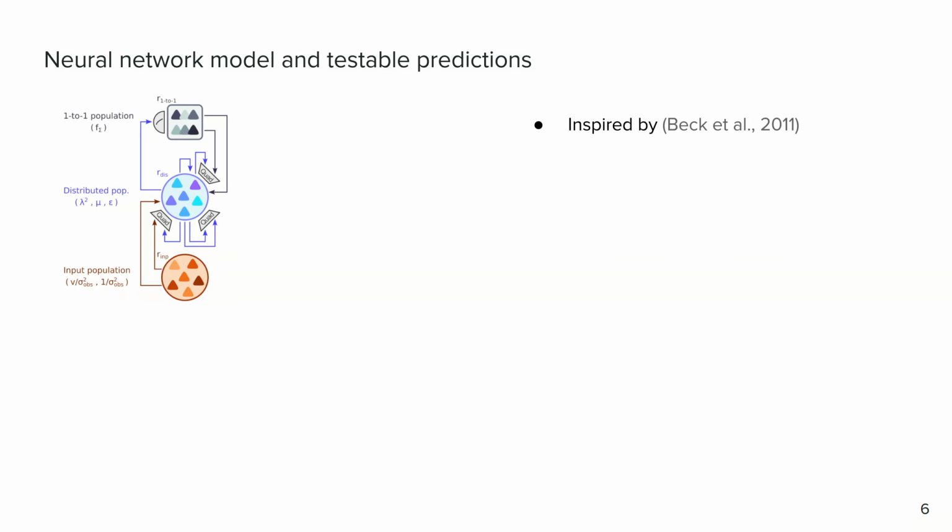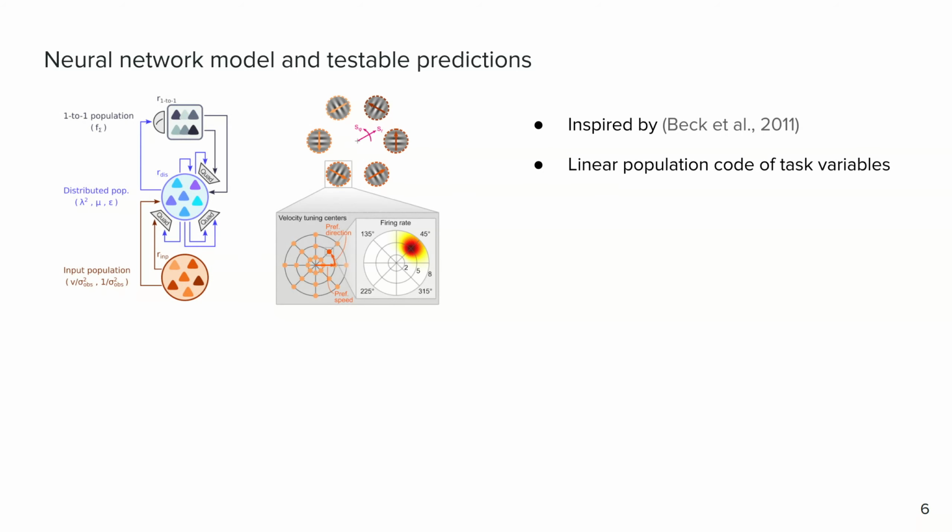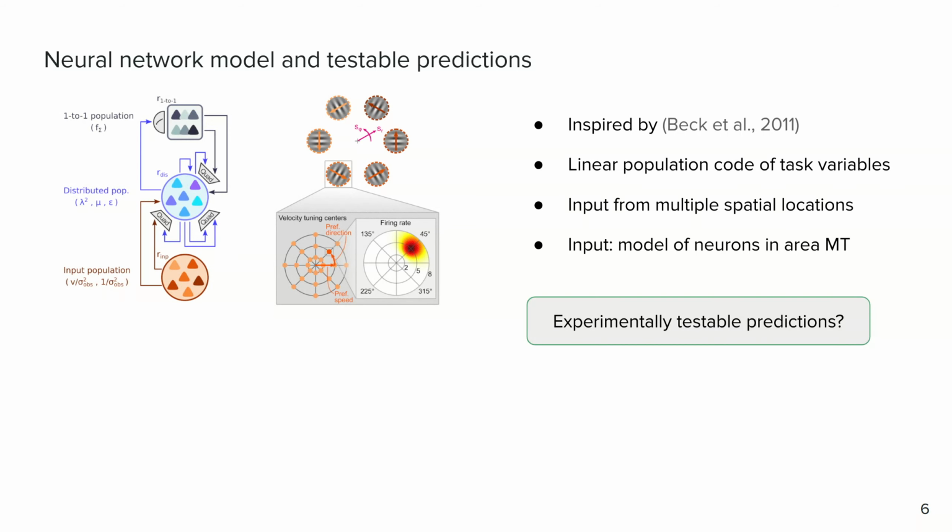generalizing ideas of Jeff Beck's 2011 paper on neural Kalman filtering. In the network, task-relevant variables are represented by a linear population code. The network integrates input from multiple spatial locations with a local tuning of input neurons modeled after cortical area MT. For this network model, we can derive testable predictions for neuroscience experiments to probe the neural representations of latent structure.